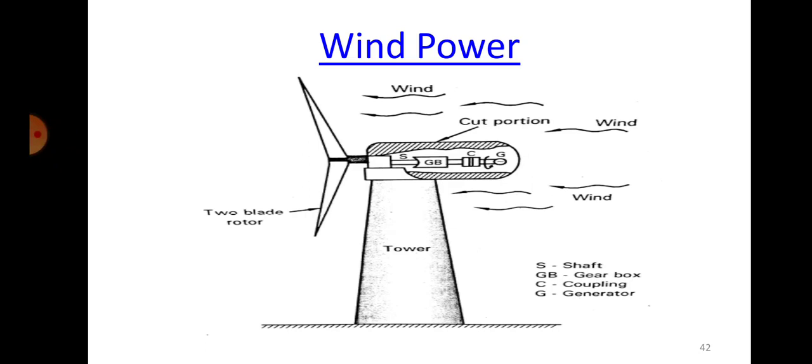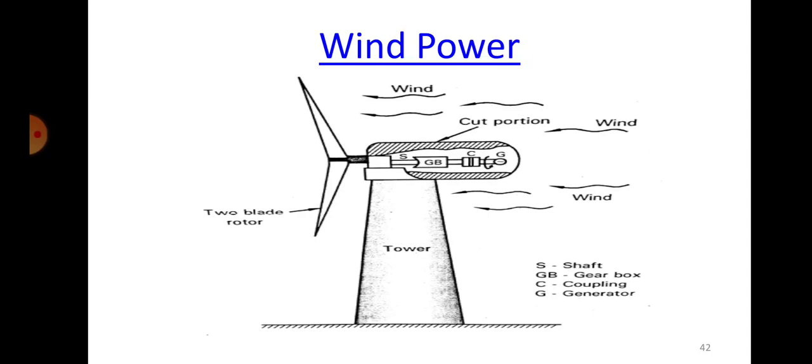Okay, so do you know this? Air means a mixture of various gases which is present in the earth's atmosphere. If it is stagnant at a point, we call that air. If the air starts moving, then we call that wind. That is the difference between air and wind. In other words, if I want to define wind, it is nothing but movement of the air. And why does the movement of the air take place?